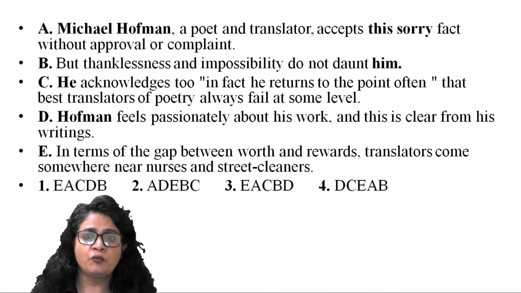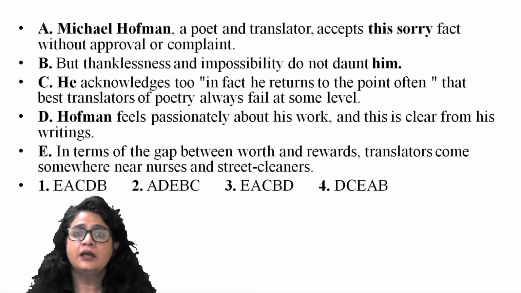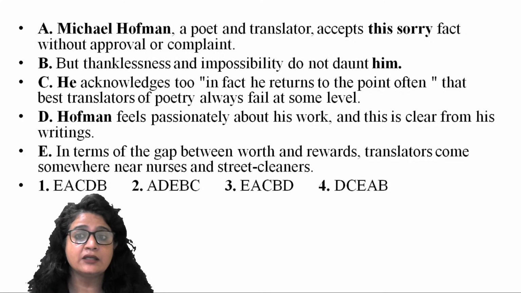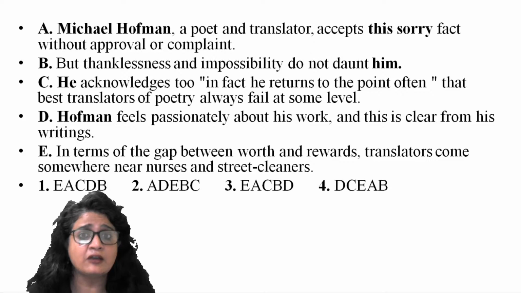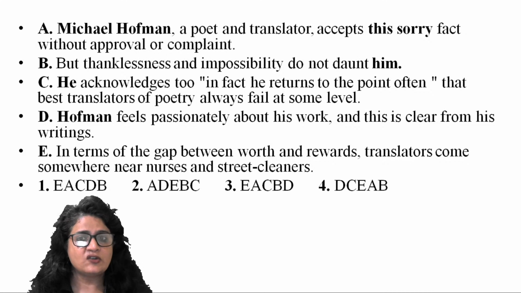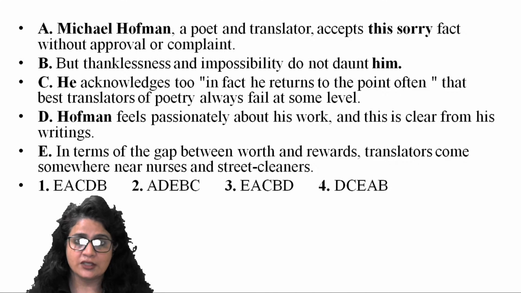Michael Hoffman, a poet and translator, accepts this sorry fact. Another strong indicator that something has to be linked. What is this sorry fact that Michael Hoffman accepts? The sorry fact is expressed in E, because the translator comes somewhere near nurses and street cleaners. So they are doing a thankless job. Their job is not rewarded enough, right?